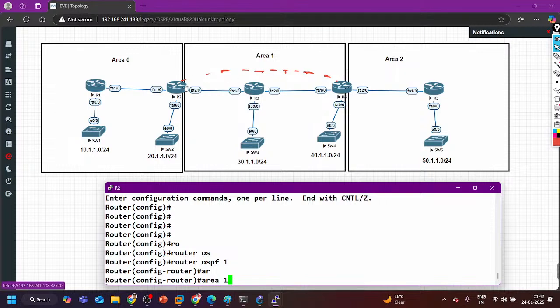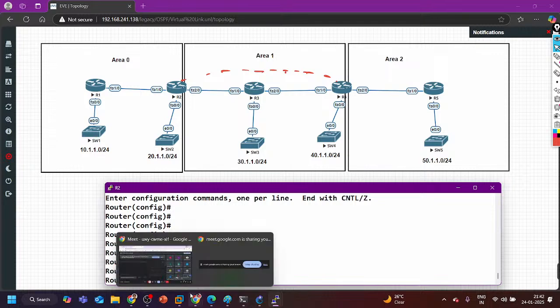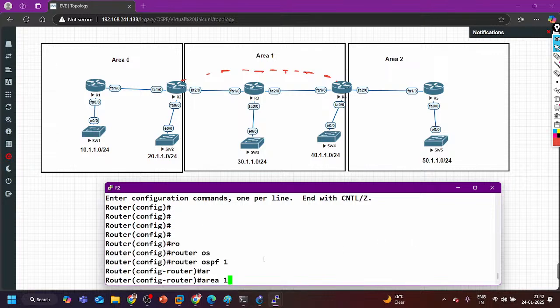First I mention the area, then virtual-link, then the router ID of the neighbor router R4, 4.4.4.4.